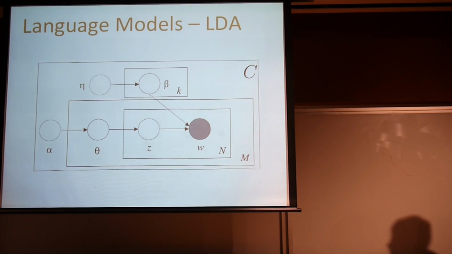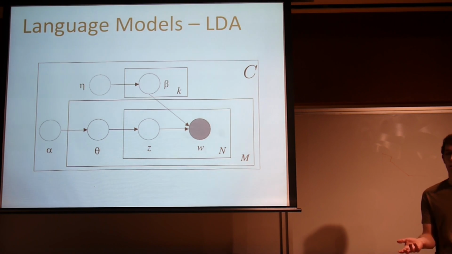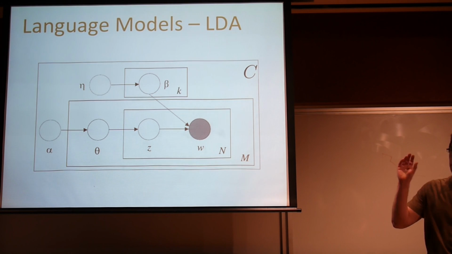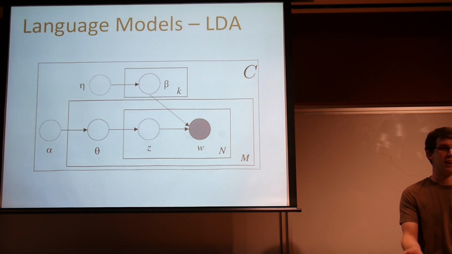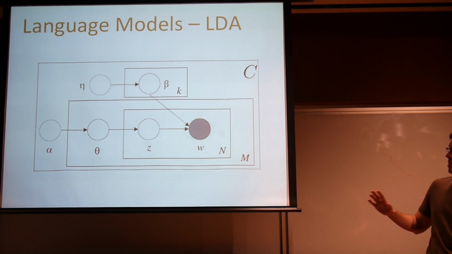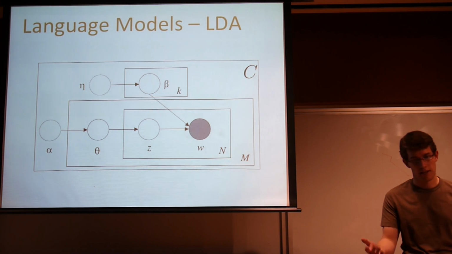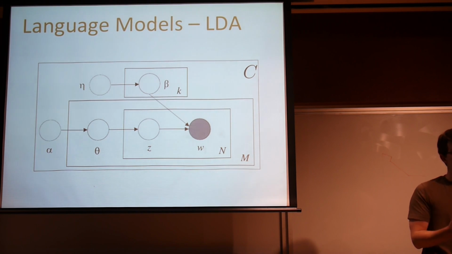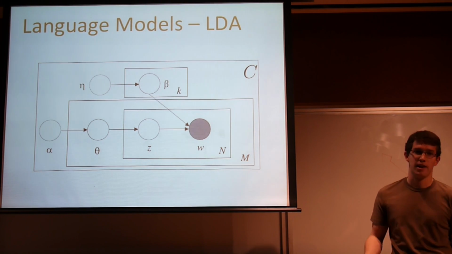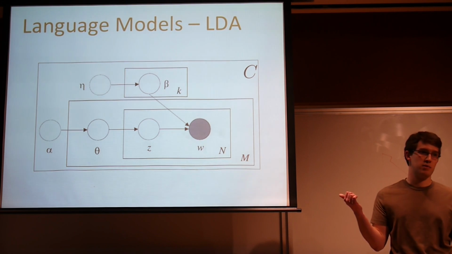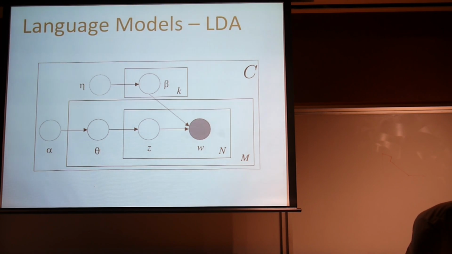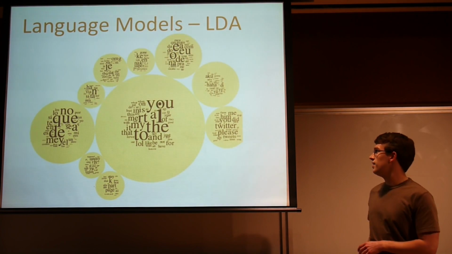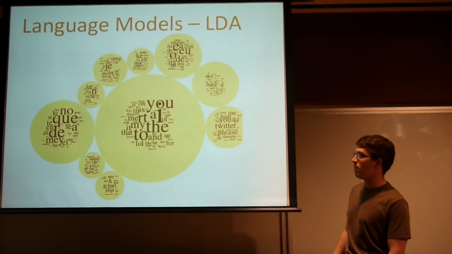Yeah. So again, LDA is parallelized in the same way that we parallelize the multinomial. We just have completely separate LDA models, each one with completely different parameters for each community. So it makes it really easy to parallelize, but we can't really share statistical strength across samples. This was just a baseline comparison against the multinomial model. There are obviously much more complicated language models, which we can get into if we have time, that try to tie together different communities. But this tends to be really scalable because we can just map out the documents immediately once we've done community assignments. What's an example of some topics we get? Makes sense. This one tended to be a bilingual community that we had.